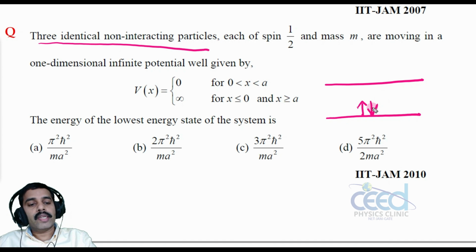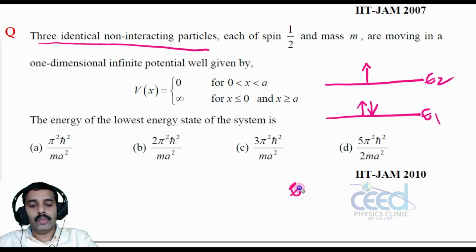So 2 particles we can accommodate in this particular state, and the third particle will be accommodated in the next energy level. So in the ground state we can have 2 particles, and in the next energy level we have 1 particle. So this is E1 and here it is E2. What are E1 and E2? En is equal to n square E0, right?